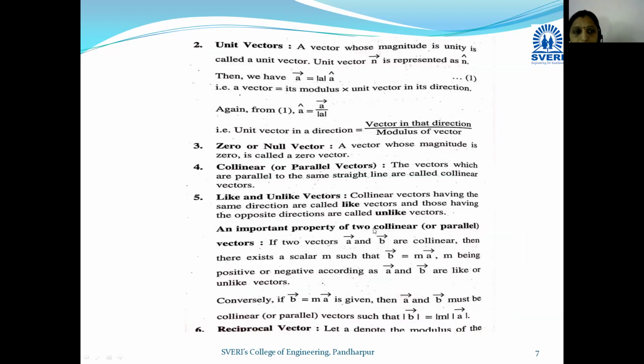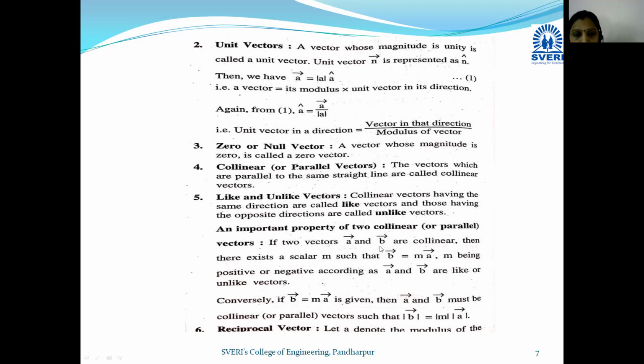Okay, then next one is properties of two collinear vectors. An important property of two collinear vectors: if two vectors a bar and b bar are collinear, then there exists a scalar m such that b bar can be written as b bar is equal to m into a bar, m being positive or negative according to whether a bar and b bar are like or unlike vectors.